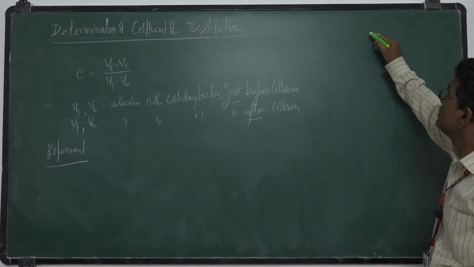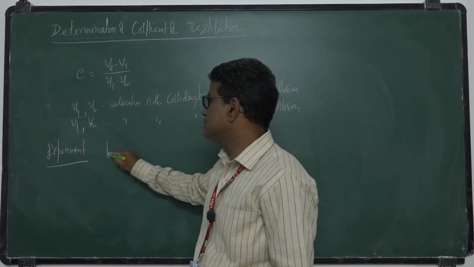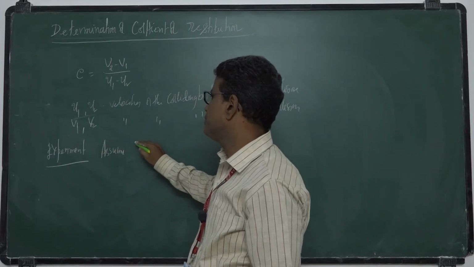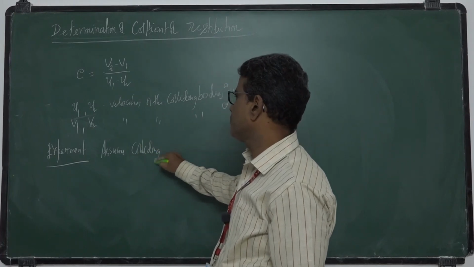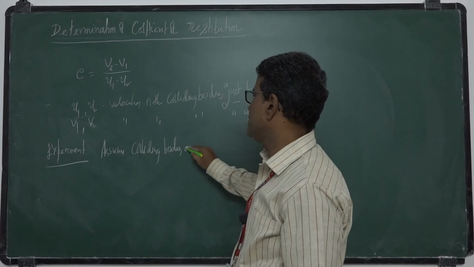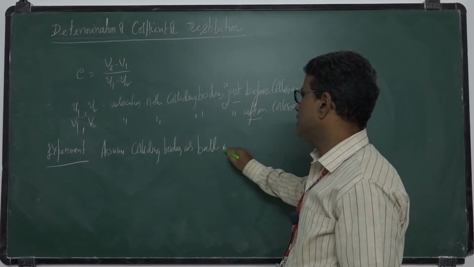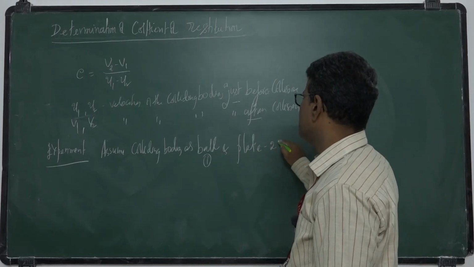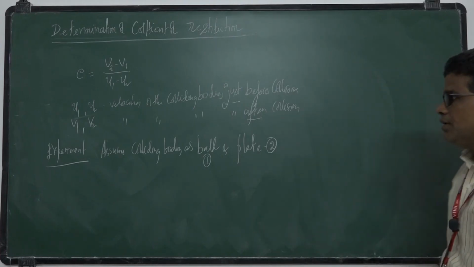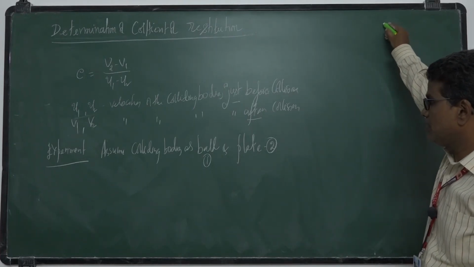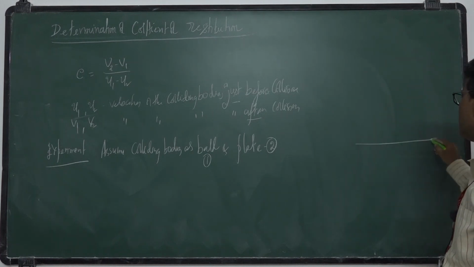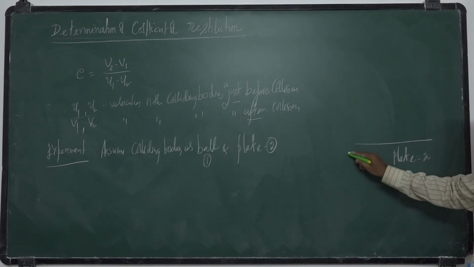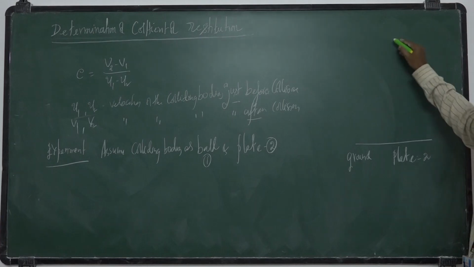That experiment is, you take a ball and a plate as the colliding bodies. Ball is 1, plate is 2. The plate is kept placed on the ground.